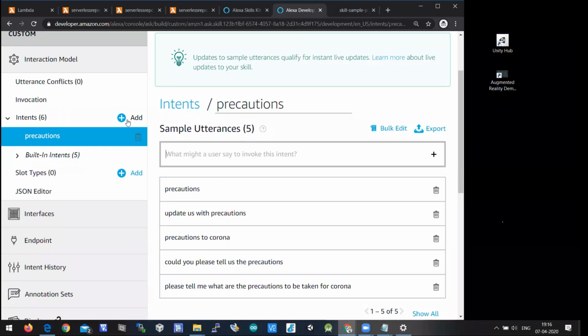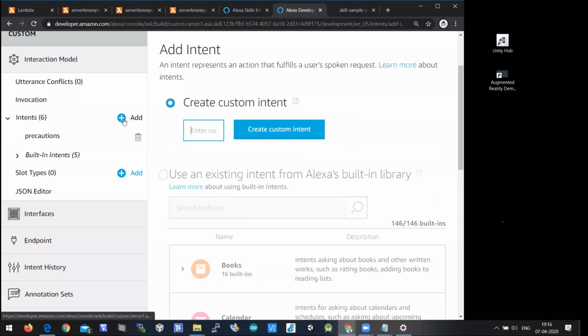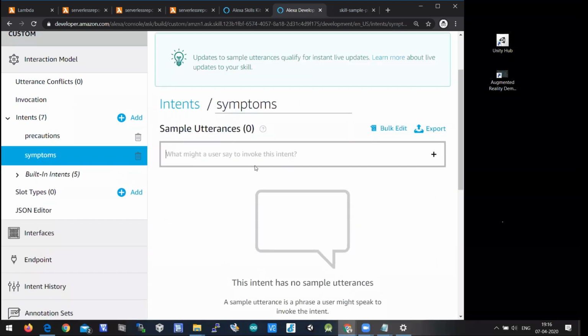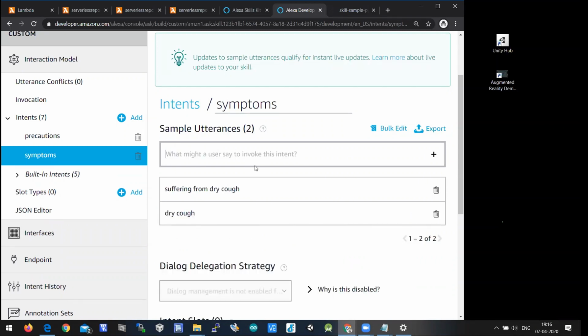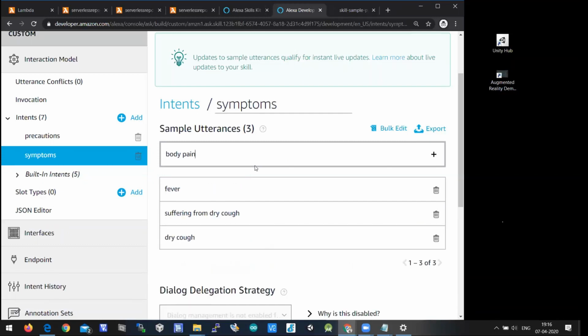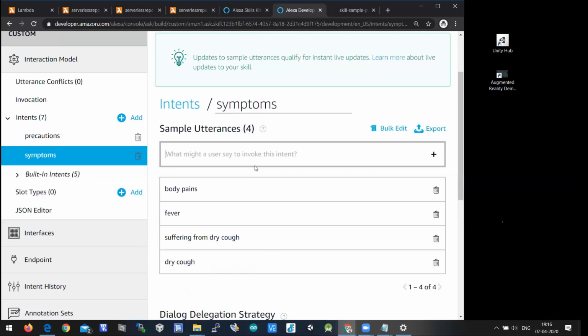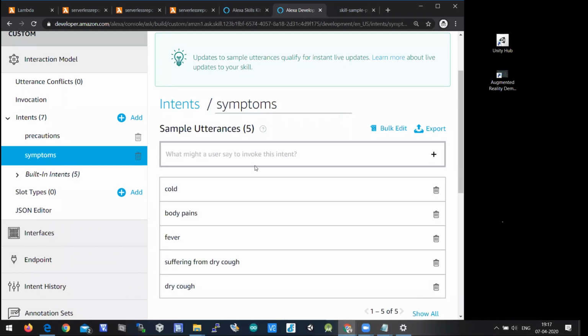Okay, so let's add one more intent, something like symptoms. Say dry cough, or you can say suffering from dry cough, or you can say fever, body pains, cold, sore throat.